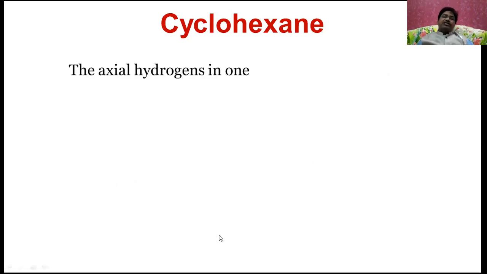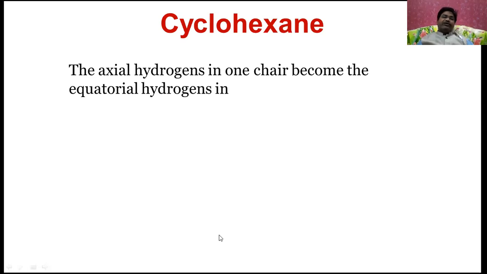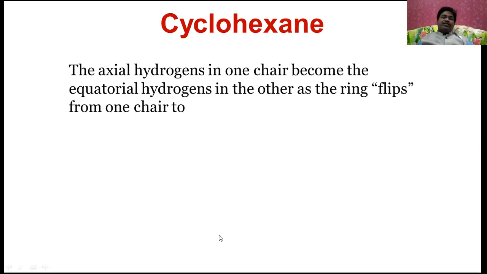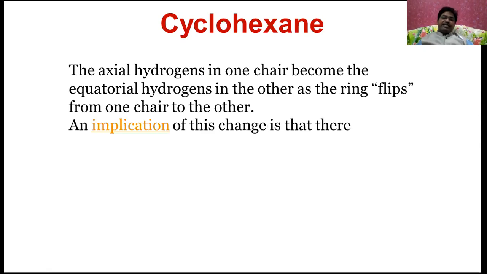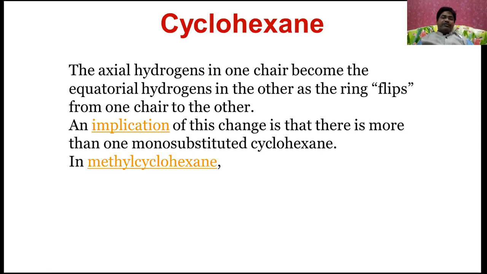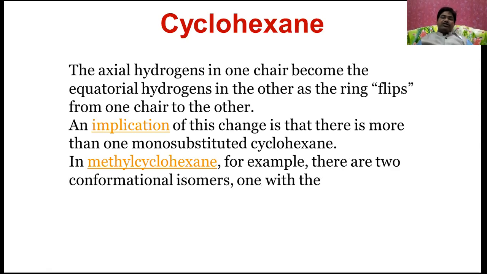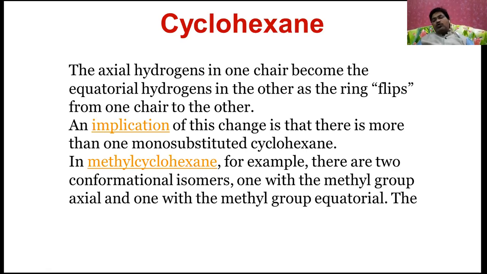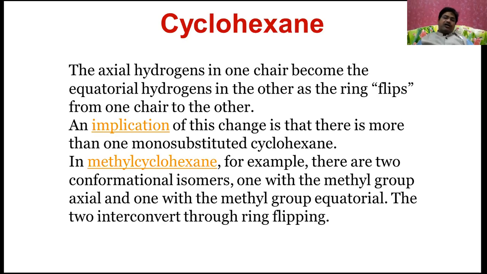The axial hydrogens in one chair become the equatorial hydrogens in the other as the ring flips from one chair to the other. An implication of this change is that there is more than one monosubstituted cyclohexane. In methylcyclohexane, for example, there are two conformational isomers, one with the methyl group at the axial position and another with the methyl group at the equatorial position. The two interconvert through ring flipping.